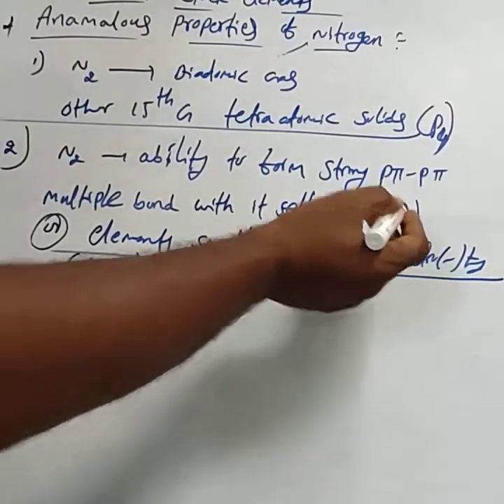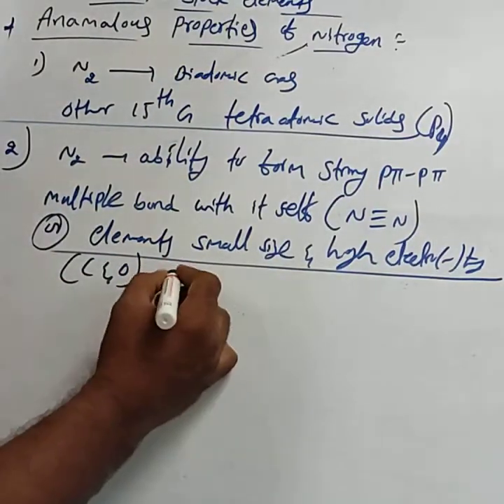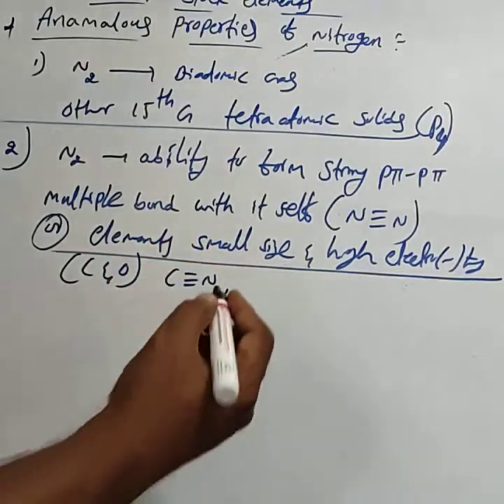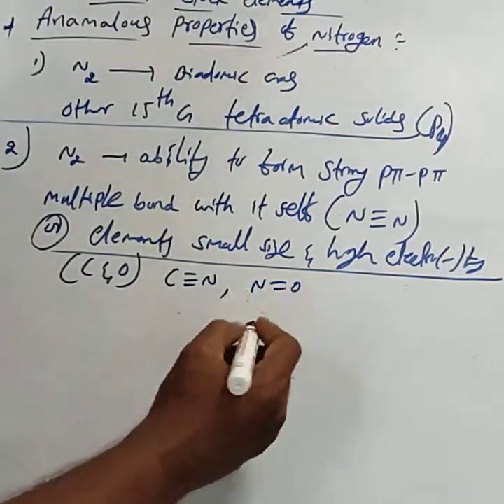With nitrogen, N triple bond N. With carbon, C triple bond N. Or with oxygen, N double bond O.